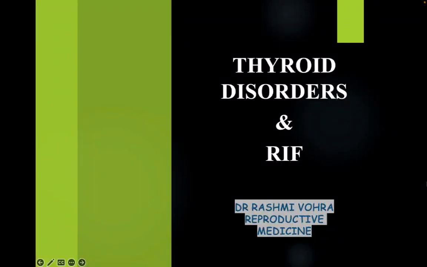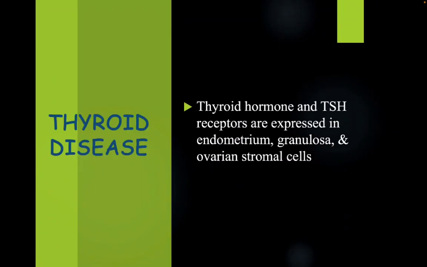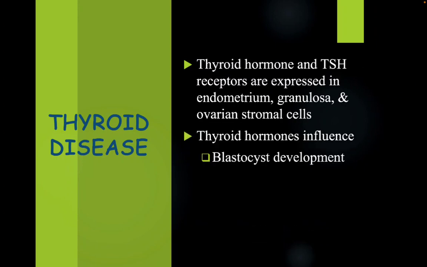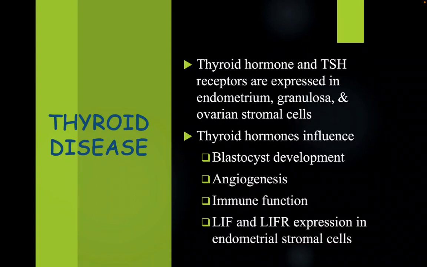Thyroid disorders and recurrent implantation failure. Thyroid hormone and TSH receptors are expressed in endometrium, granulosa, and ovarian stromal cells. Thyroid hormones influence blastocyst development, angiogenesis, immune function, and LIF and LIFR expression in endometrial stromal cells. What are the physiological changes during ovarian stimulation which affect the thyroid hormone?